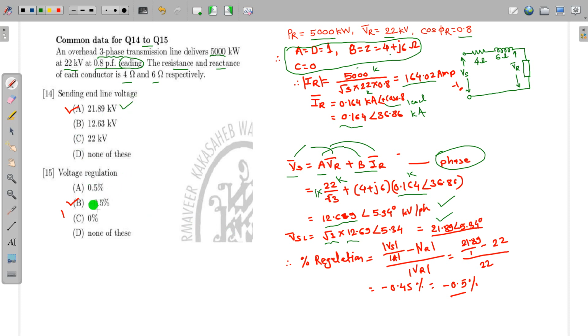How to calculate the voltage regulation? Voltage regulation is mod of Vs upon mod of A, minus mod of VR, upon mod of VR. So A is equal to 1, Vs is 21.8 divided by 1, minus 22, divided by 22. Here you can see the regulation is coming as negative because the power factor is leading. So I am getting approximately minus 5.5% voltage regulation.